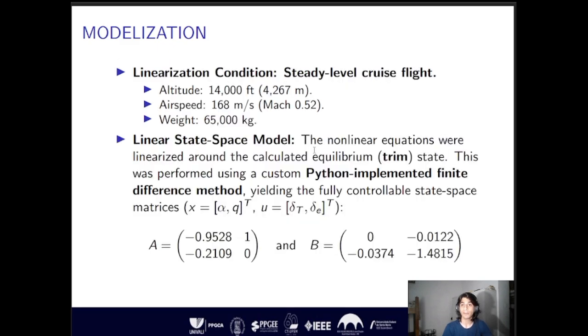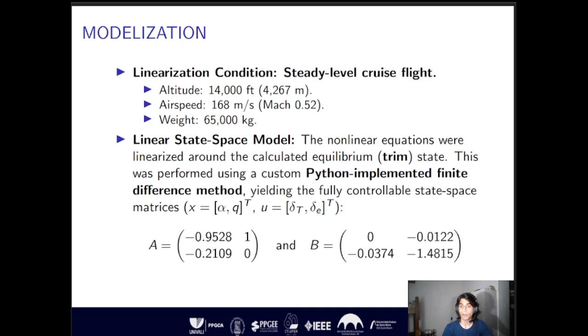For the model linearization, an operation point was chosen corresponding to a steady level cruise flight. This point is defined at an altitude of 14,000 feet, an airspeed of 168 meters per second, and a weight of 65,000 kilograms.